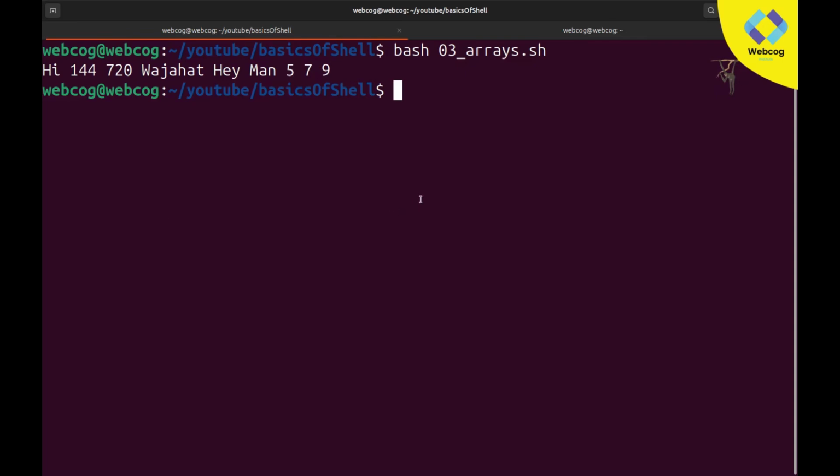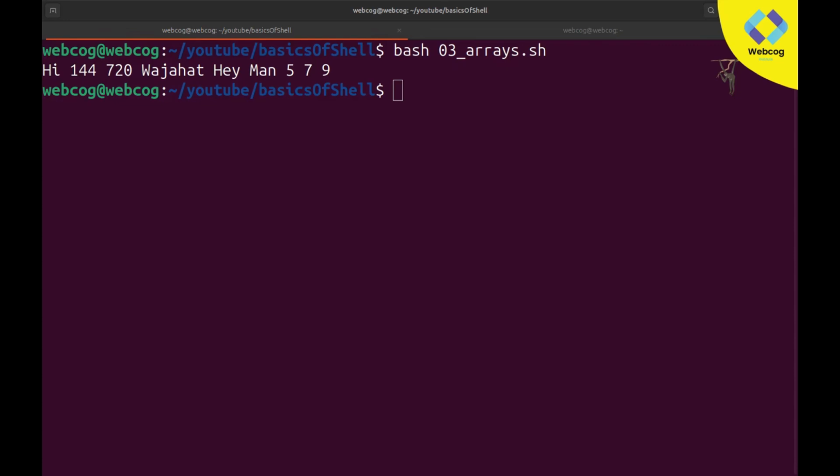So I hope you guys are clear on how these arrays work. If okay, then we will move on to the next part, and our next part is key pair values. This is the most important part and also a most important concept. So let's talk about key pair values.